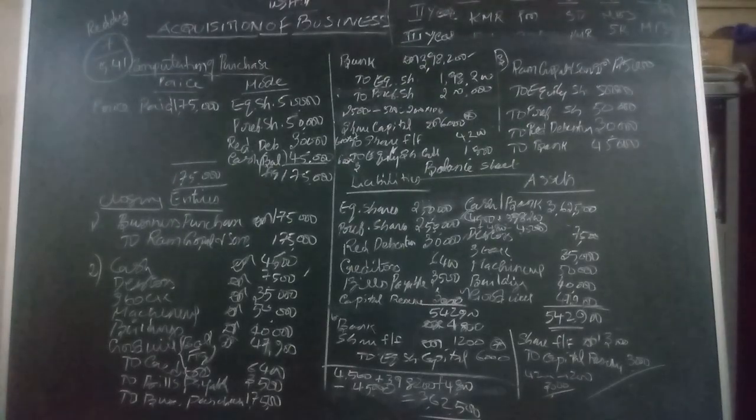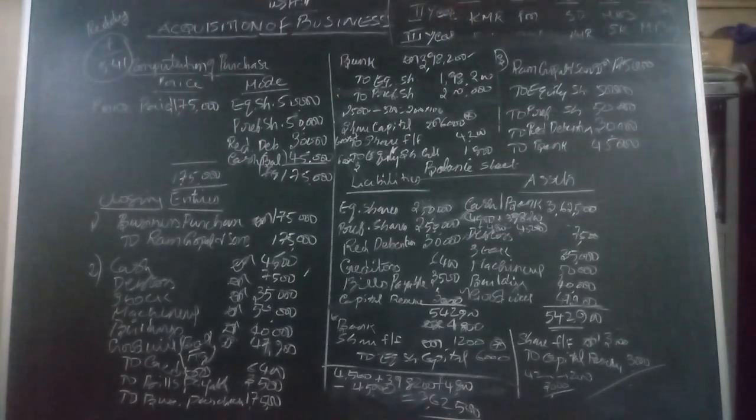See, in the question itself, it is given that the business was purchased by a joint stock company with the authorized capital and 1,75,000 purchase price, and that purchase price is discharged in the form of equity shares worth 50,000 rupees, preference shares worth 50,000 rupees, redeemable debentures worth 30,000 rupees. Total purchase price is fixed at 1,75,000. Of that, equity shares, preference shares, and redeemable debentures are issued, and the balance is taken as cash. So accordingly, we are calculating the purchase price.